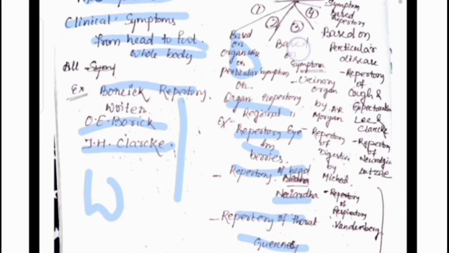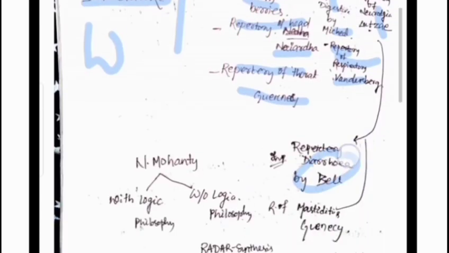Then second is the principle based on the symptom, like the urinary organ by A.R. Morgan, repertory of the digestive system by Michael, repertory of the respiratory system by Vanderburg. These are based on a particular symptom wise organ. Then based on a particular disease, like respiratory disease of cough and expectoration, like Clarke. Then repertory of neurological disease, Lutze. Then repertory of diarrhea written by Bell.